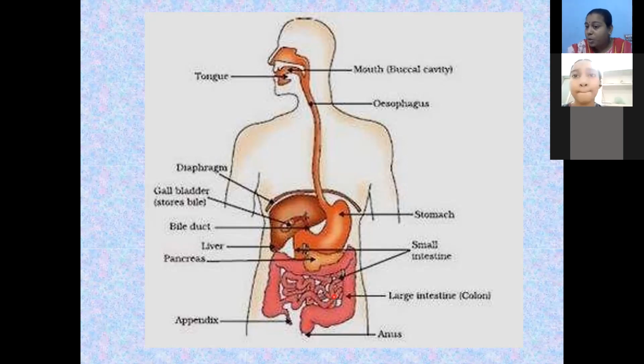I'm repeating the parts of the small intestine again: duodenum, jejunum, and ileum. First, let us talk about the duodenum. In the duodenum region, all the secretions of the liver and the pancreas are dumped. Here the food is further digested, broken down into the simplest particles. For example, proteinases are enzymes that help in the complete breakdown of protein into simple units such as amino acids.